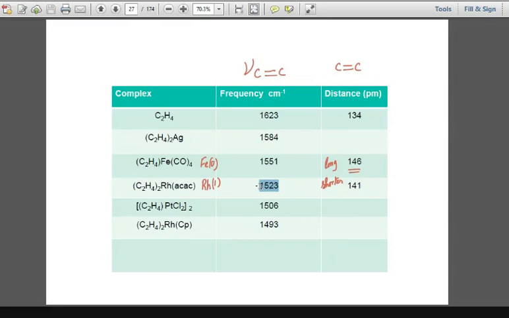खैर, तो ये दो चीजें क्लियर हो गई कि पहली चीज याद रखिएगा, the moment it gets bonded with any metallic system or any metal, there will be a decrease in the stretching frequency of the double bond, and also there will be a lengthening of the carbon-carbon double bond. This lengthening does occur mainly because of the back pi bonding, and because of the back pi bonding the bond order is going to be decreased. कैसे decrease हो रहा है वो आपको मैंने समझाया था, and because of that the bond length usually gets